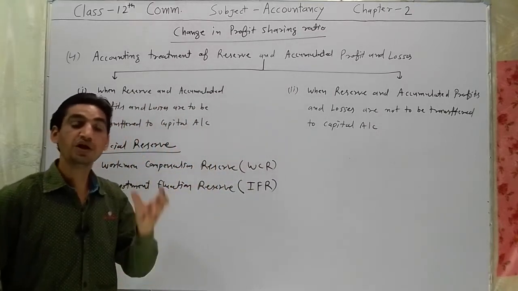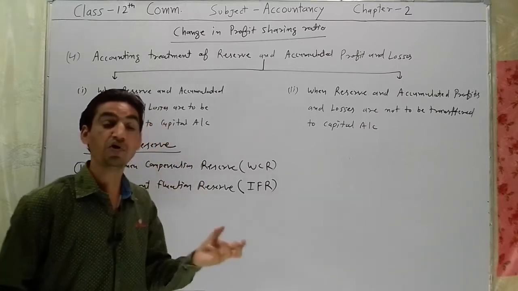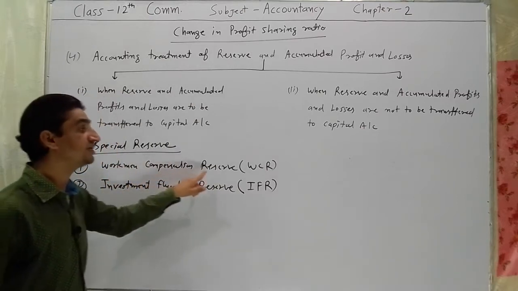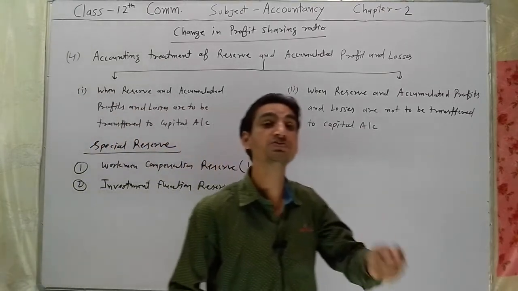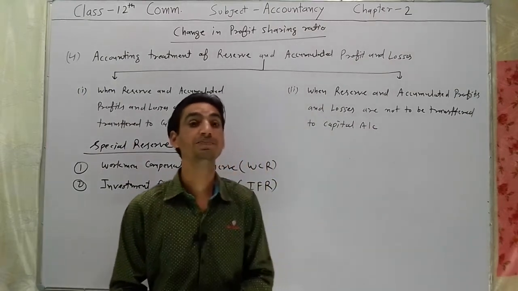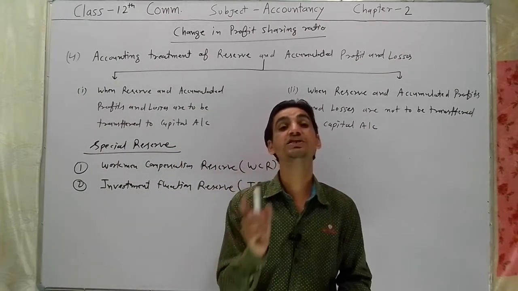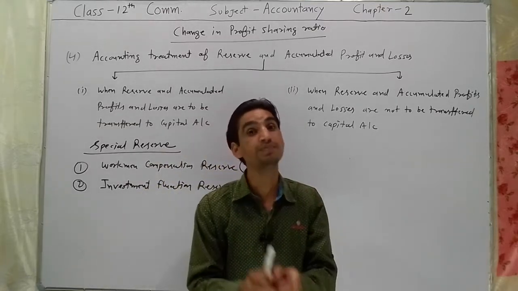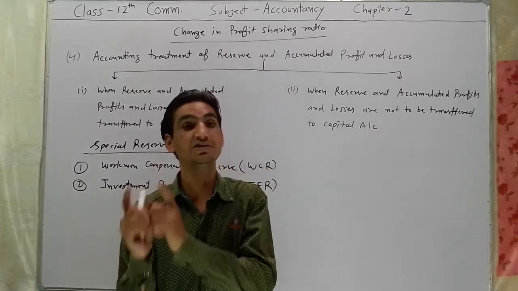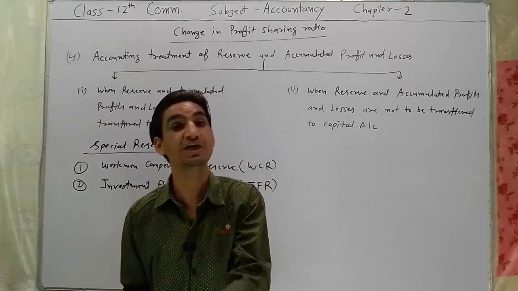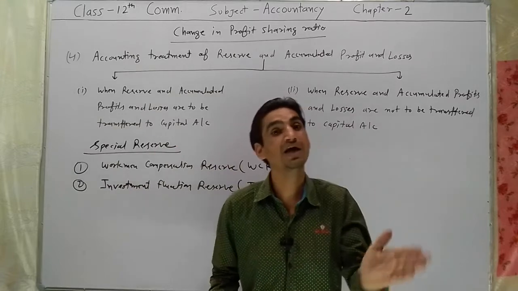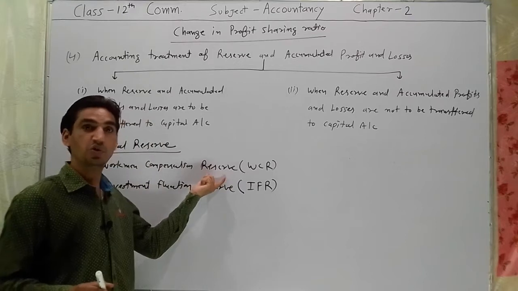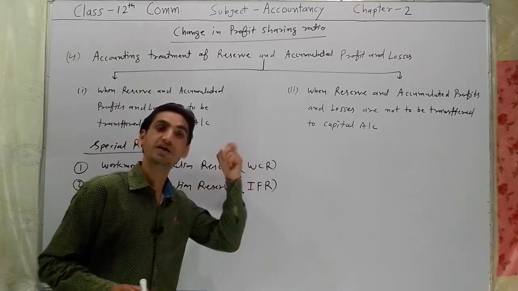To claim for any accident or other reason for employees of the organization, workman compensation reserve is created out of firm's profit. Point to be noted. Workman compensation reserve is created out of firm's profit to claim the employees due to accident reason and other reason while working in the organization. This reserve is called workman compensation reserve WCR.